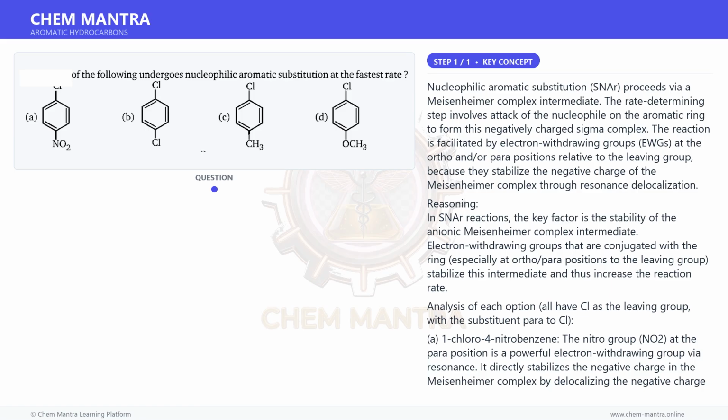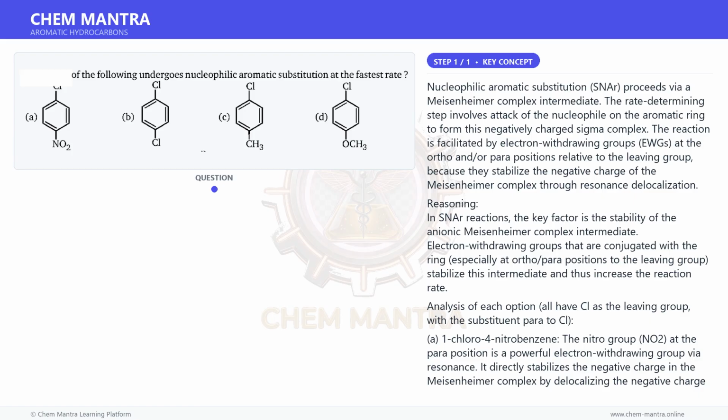B. 1,4-dichlorobenzene. The second Cl at the para position is weakly electron-withdrawing by induction but electron-donating by resonance. It provides very little stabilization of the Meisenheimer complex. C. 1-chloro-4-methylbenzene. The methyl group, CH3, is an electron-donating group, EDG, by hyperconjugation and induction. It destabilizes the Meisenheimer complex and thus retards SNAr.